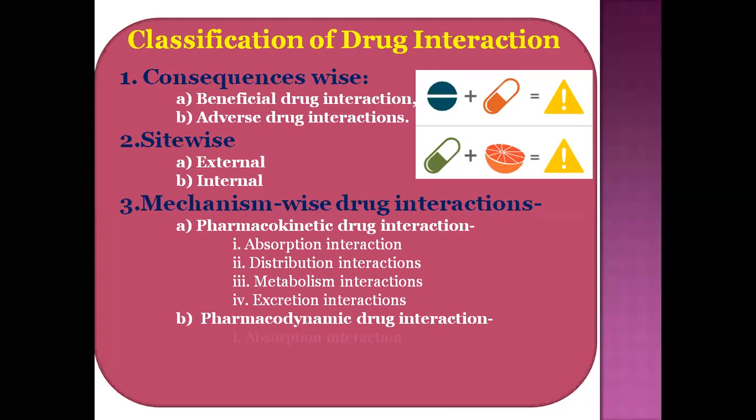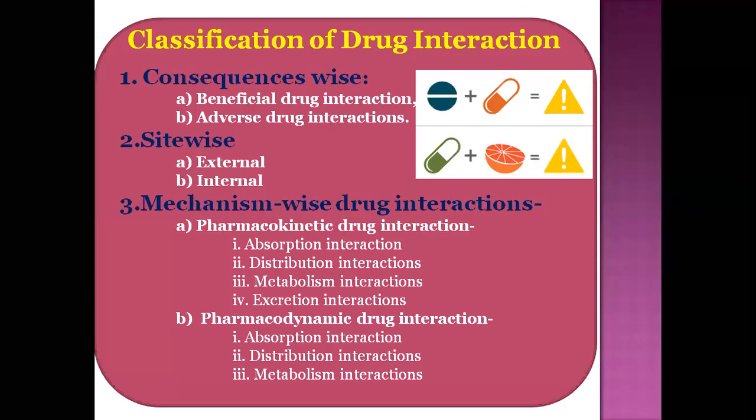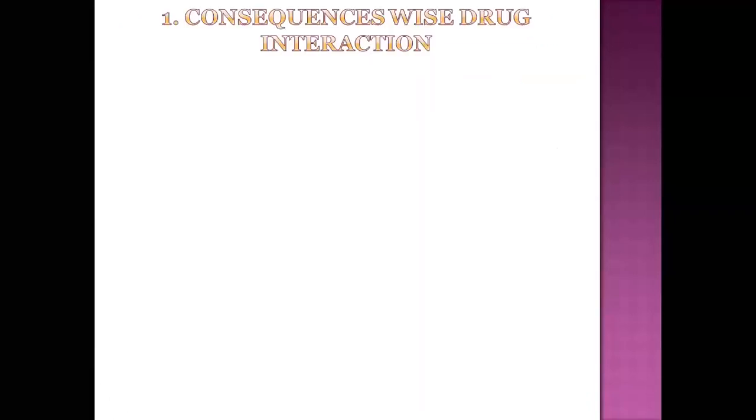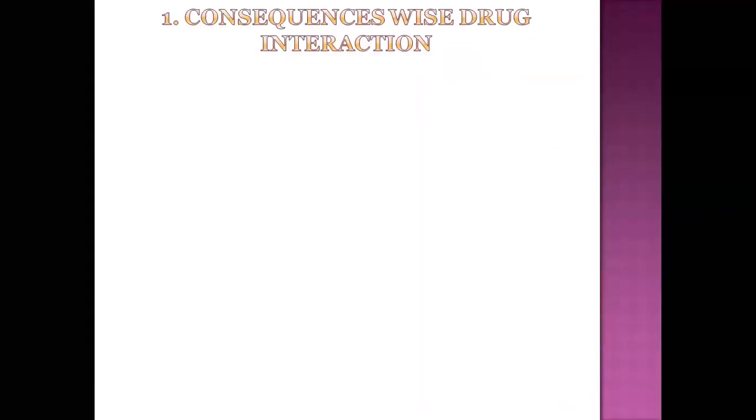Pharmacodynamic, again they are classified, is what the effect of the drug on the body is. We have to study the pharmacodynamic drug interaction.